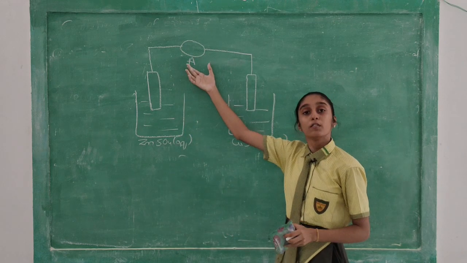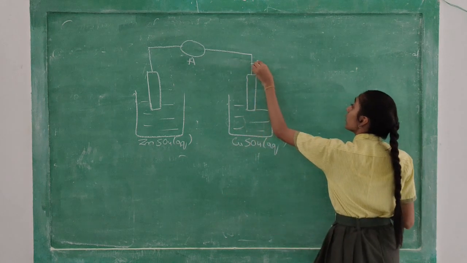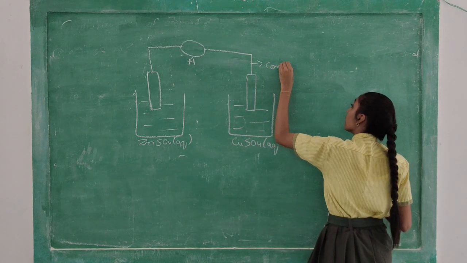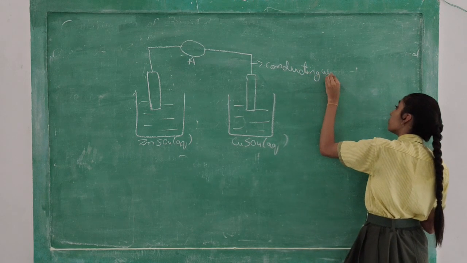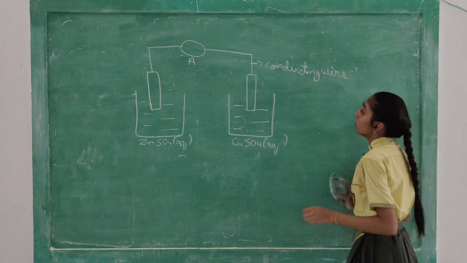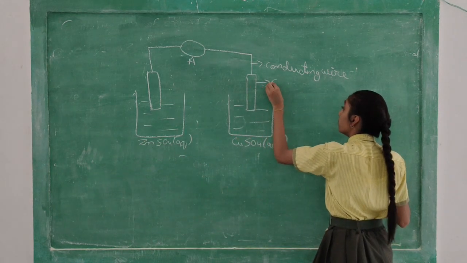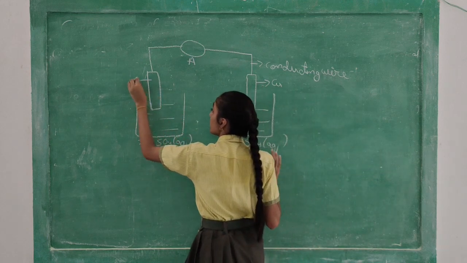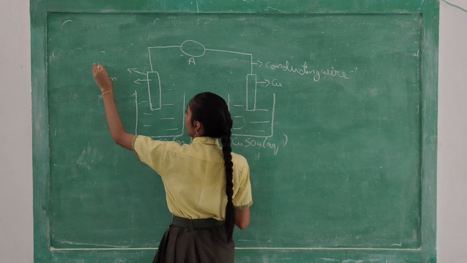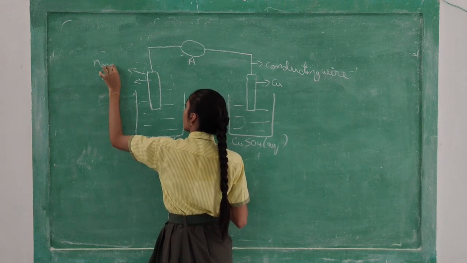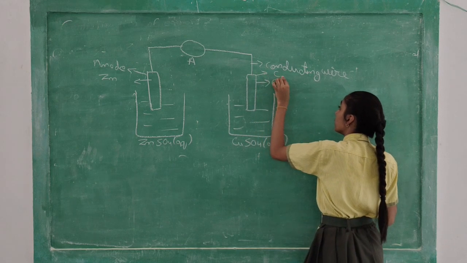This bulb-like structure will tell us whether the current is flowing or not. Now, this rod is of Cu, copper rod, and this one is the zinc rod. I have told you that this rod is known as the anode because of the reactivity order, and this one is known as the cathode.